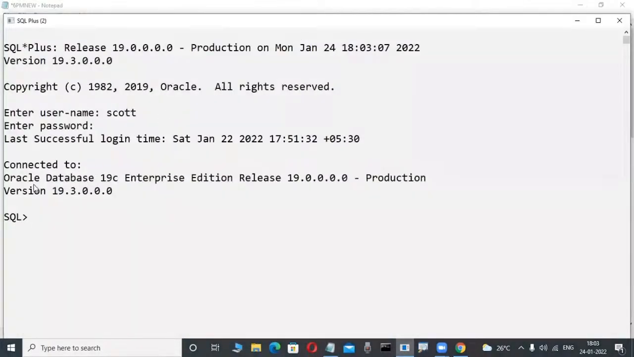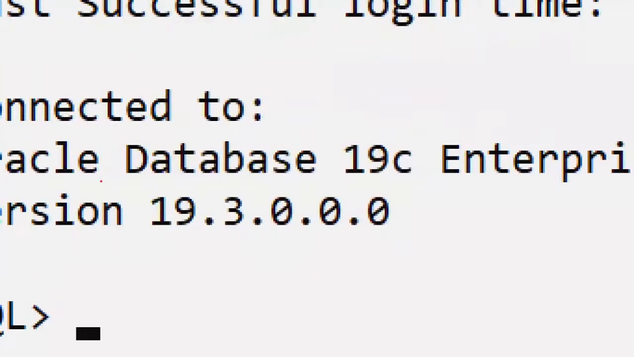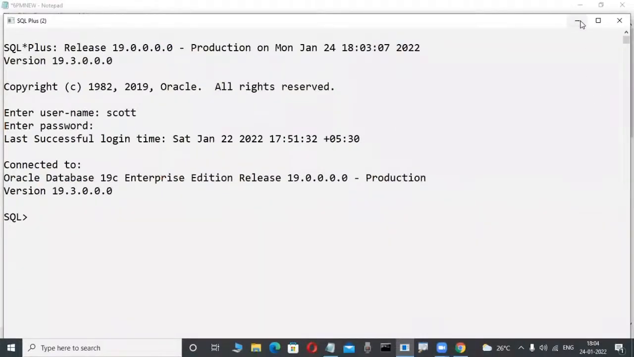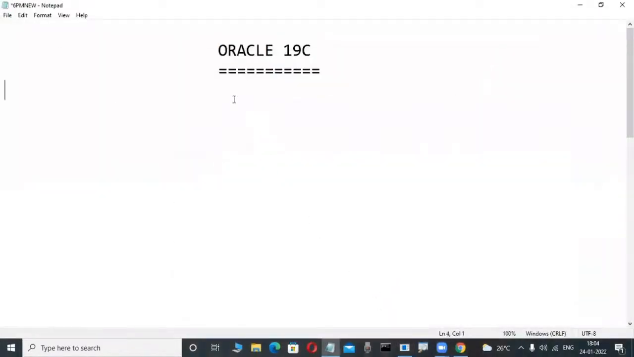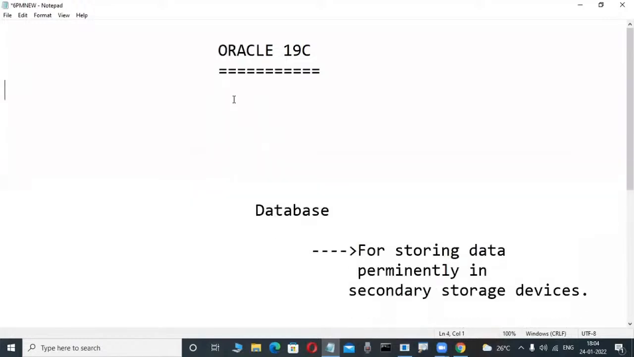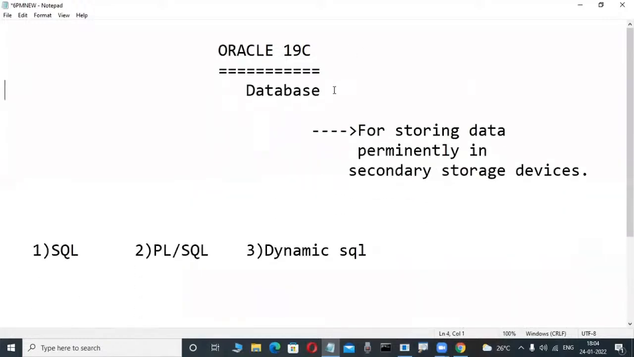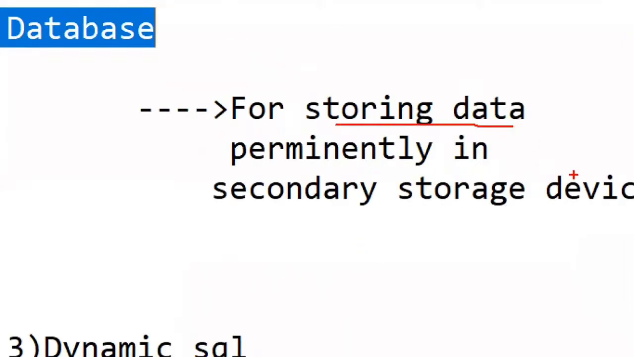Oracle is a product from Oracle Corporation. What type of product is that? A database product. What is the purpose of database products? Either Oracle, SQL Server, or DB2, so many products are there. What is the purpose of these database products? For storing data permanently in the hard disk, in secondary storage devices. But not only permanently storing the data, but also retrieving the data efficiently.